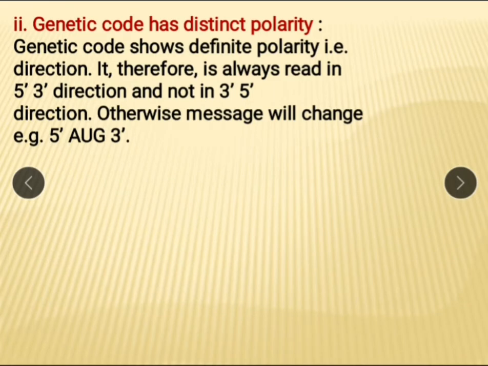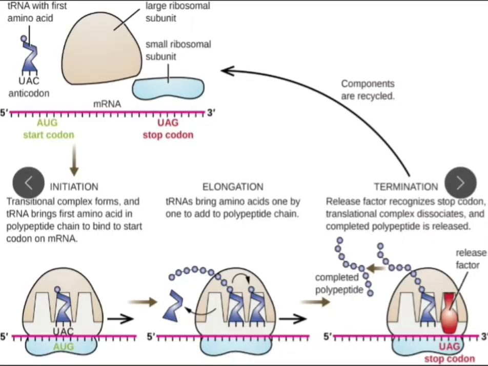Next property, it has a distinct polarity. I already explained to you. It has definite direction. Means it always starts from 5' and it always ends with 3'. That is, it is always read in 5' to 3' direction and not in 3' to 5'. At 5' there will be AUG, and at 3' there will be a stop codon. See here in this diagram.